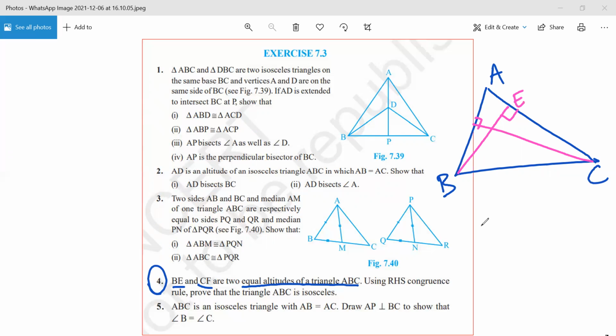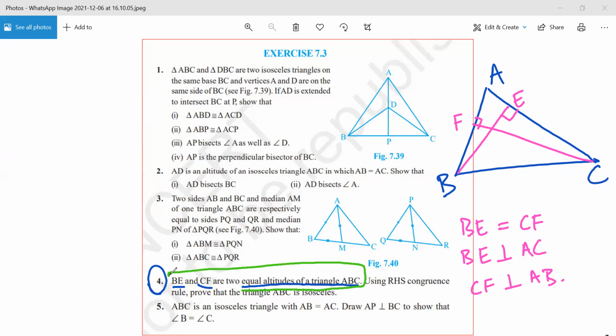Any doubt till here? No, sir. And now the information that we have is that BE is equal to CF. BE is perpendicular to AC. CF is perpendicular to AB. Any doubt till here? No, sir. So using this one line that they have given us, we are able to generate this information. Any doubt till here? No, sir. Okay.